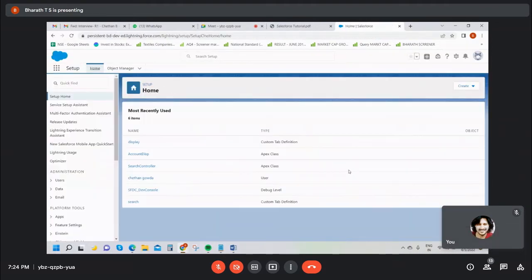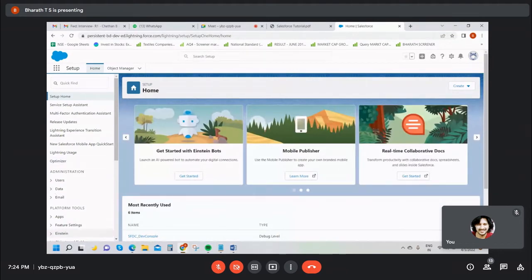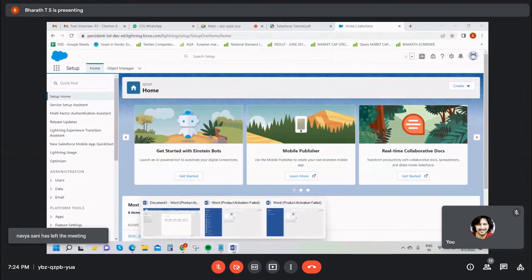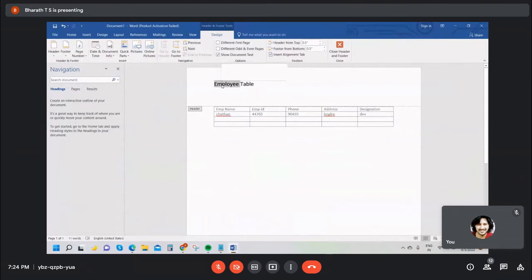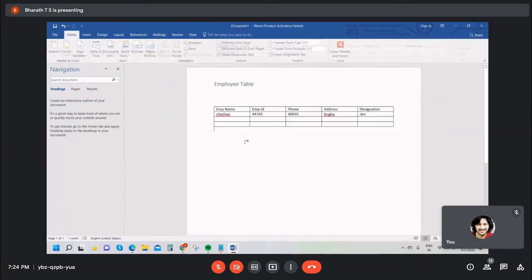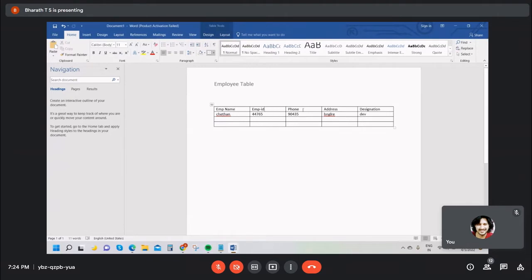Fine. Okay. See, guys, this is our Salesforce homepage. First we are creating the employee table. What is the table name? The table name is employee. Yes, understand? Guys, what is the table name? Table name is employee. And these are all the employee table fields. Any doubts?